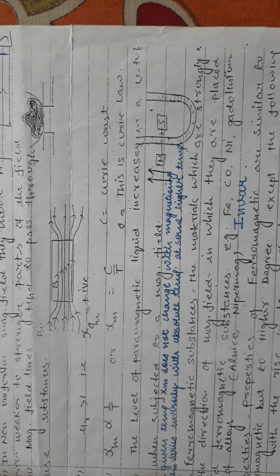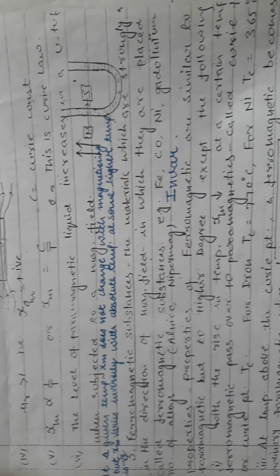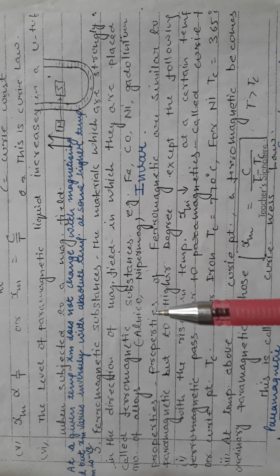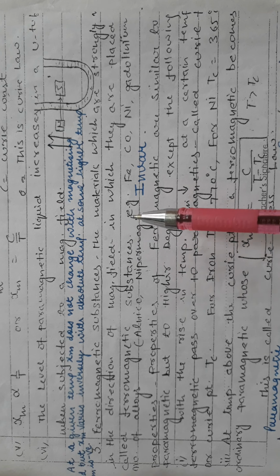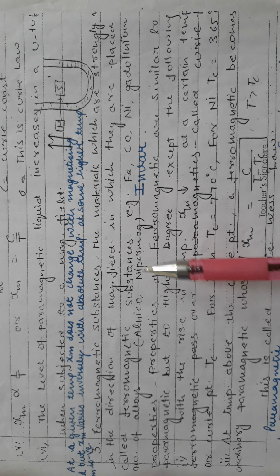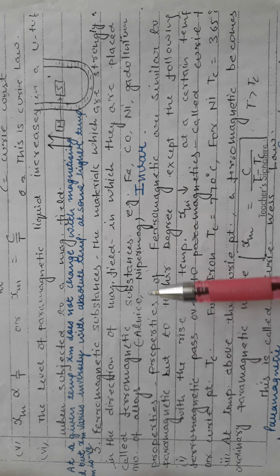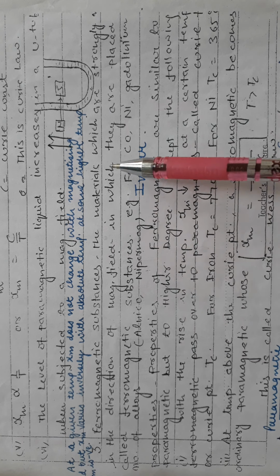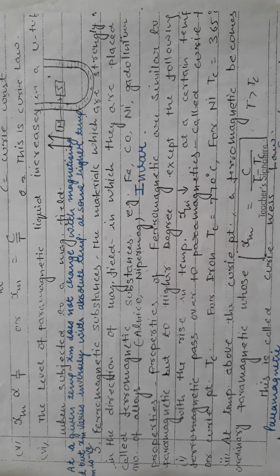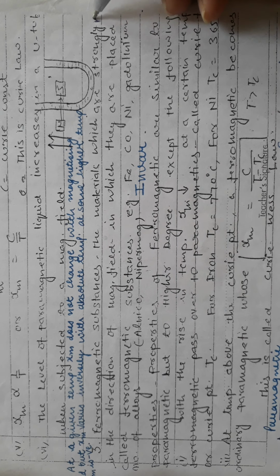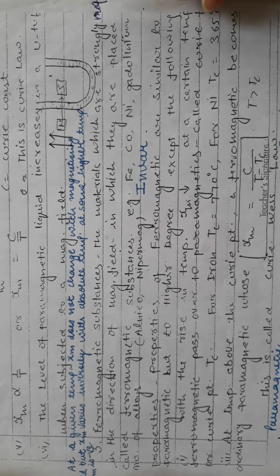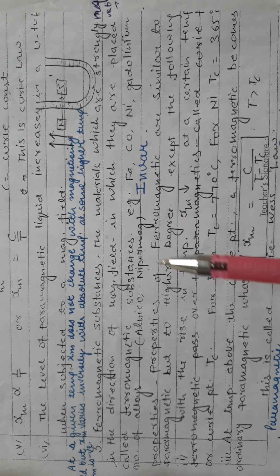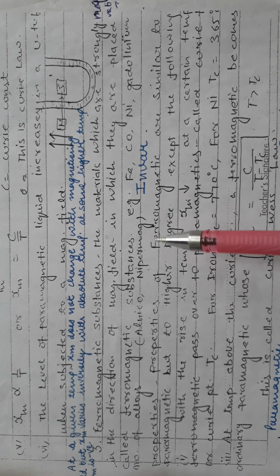Now the last type of materials which we have to study are the ferromagnetic materials. These are the stronger materials. If these materials are placed in an external magnetic field, then they get strongly magnetized in the direction of the external magnetic field, and then they are called ferromagnetic materials.